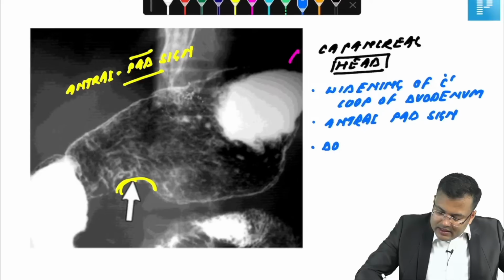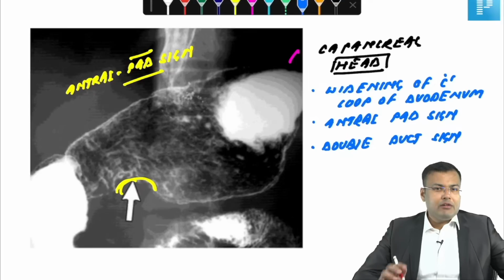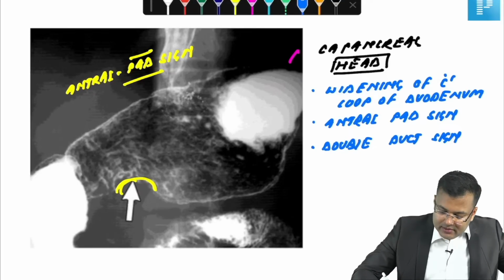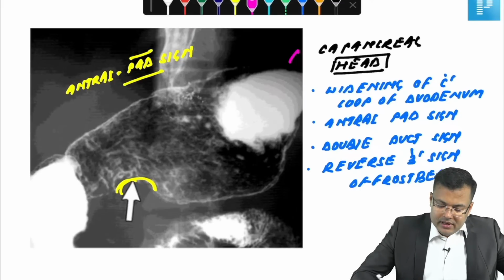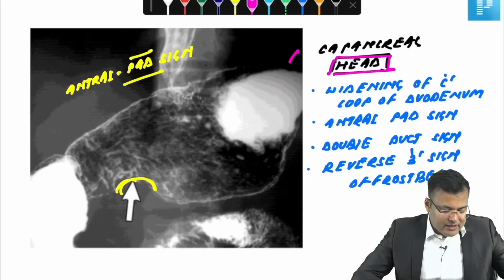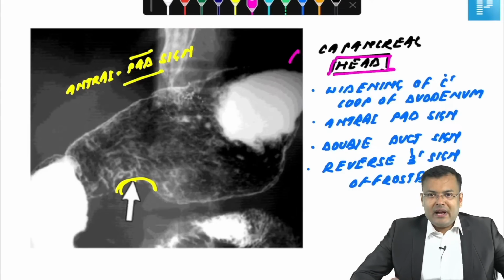There is double duct sign, and most important, reverse 3 sign of Frostberg. Clear? All these signs are seen in carcinoma head of pancreas.